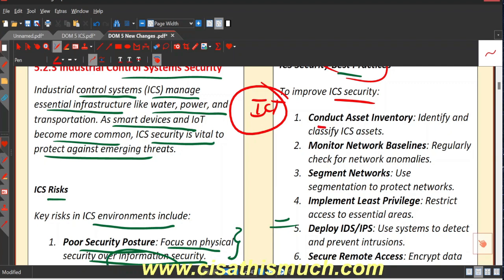The first one is to conduct an asset inventory. You need to identify and classify the ICS assets first. Then monitor network baselines and regularly check for network anomalies, any abnormal activities or events happening in the network, with the help of tools like IDS or IPS. Segment networks: use segmentation to protect the networks.